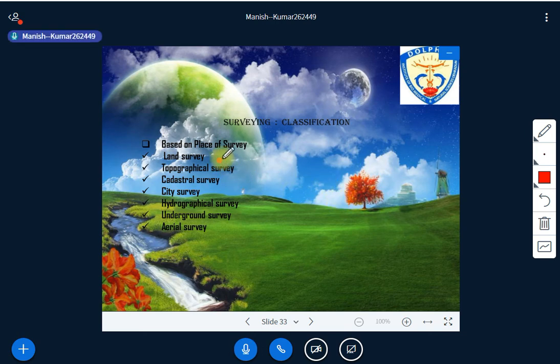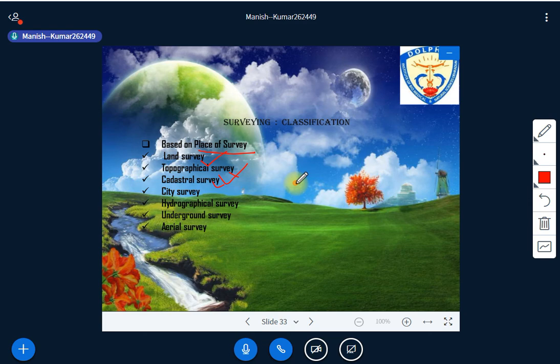Okay. Now another classification is on the place of survey. Yesterday I explained all these surveys. Place of survey means the land survey: topographical, cadastral. Topographical, I told you, covers elevations and all the hills. Cadastral is the city map, then city survey, the hydrographical survey, underground survey, aerial survey.